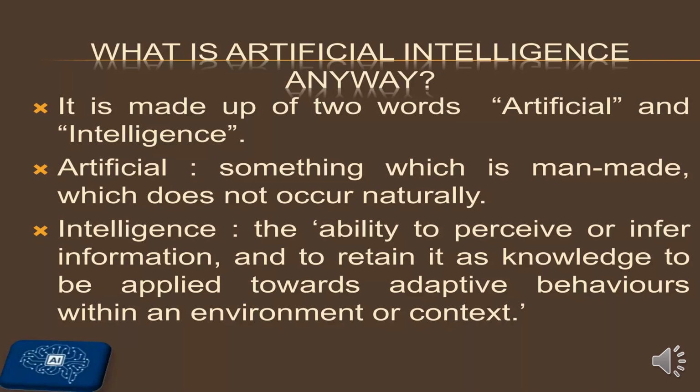So the first question is, what is artificial intelligence anyway? Artificial intelligence is made up of two words, artificial and intelligence. Artificial means which is not real, which is man-made. Anything which is made by man is known as artificial because it doesn't occur naturally. And intelligence is the ability to perceive, to analyze, and to use that information with the help of the learnings which have been done on the basis of our experience.